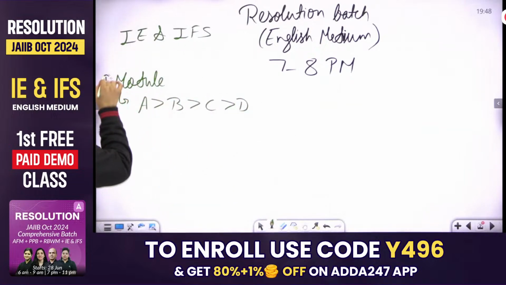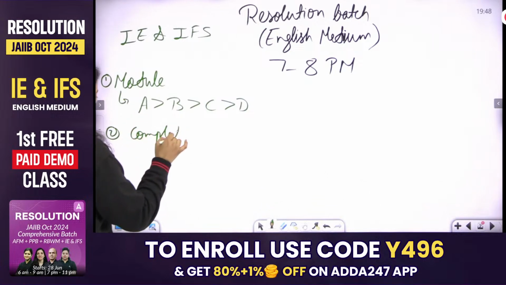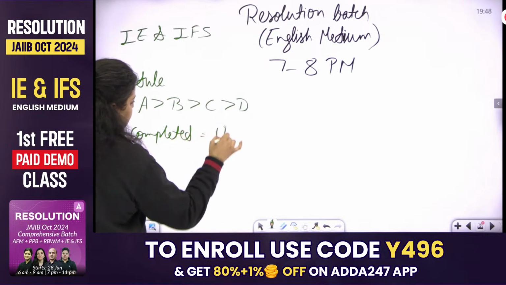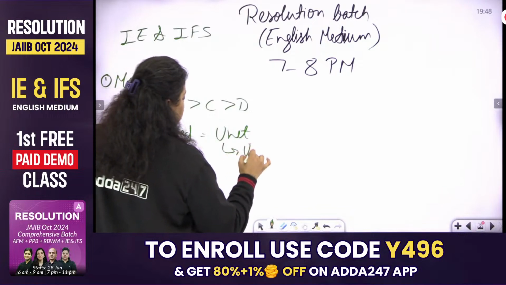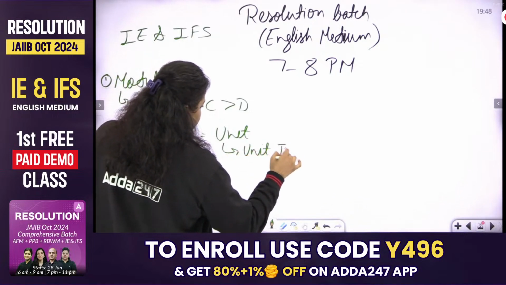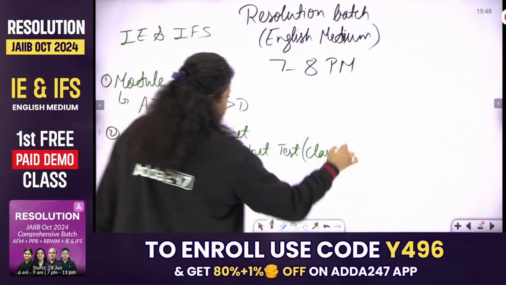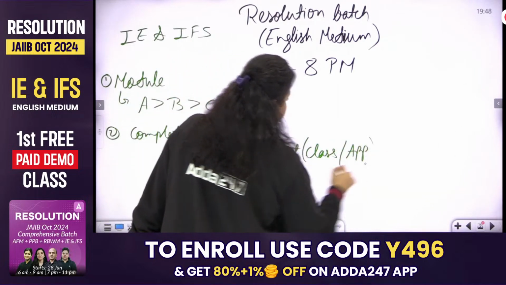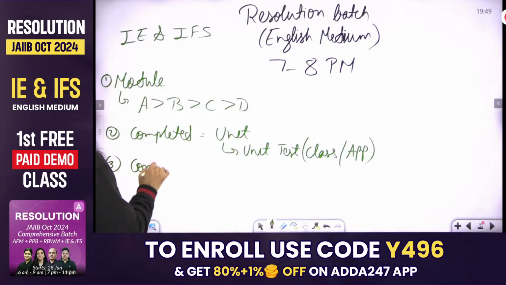First point. Second point is this: let's say, for example, we have completed a single unit. As we complete the first unit, we will have a unit test. Unit test will be available in class and application both, for each and every unit. Then the third thing is, let's say we have completed a module.